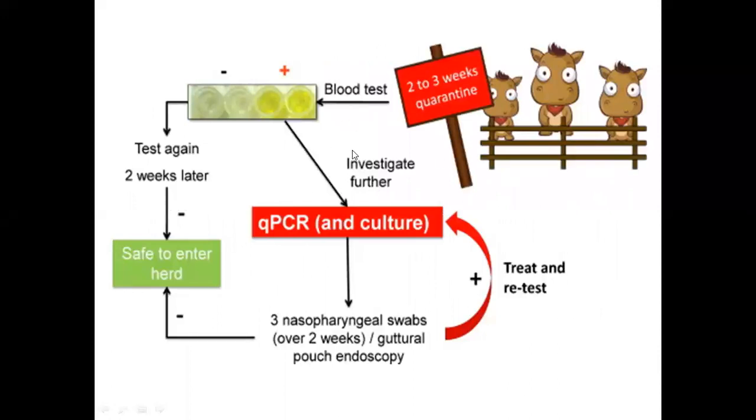This picture usually shows you the preventive measures. So when you are going to buy a horse, keep it in quarantine, do its blood test. If it is negative, test again 2 weeks later. If it remains negative, then you can allow it in the herd. If it is positive, then you have to further investigate using PCR and culture. Treat it, retest it, and after treatment and retest, if you see the case become negative, then only it is allowed to enter the herd.